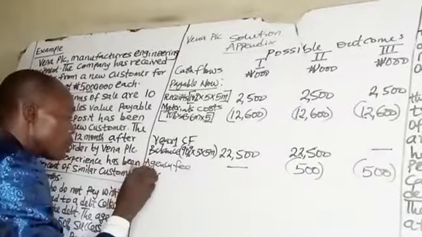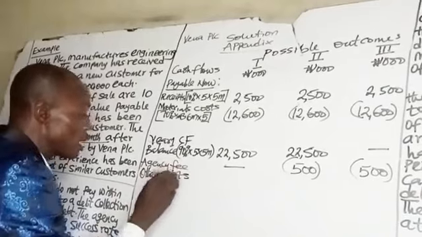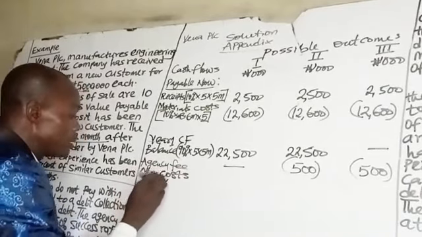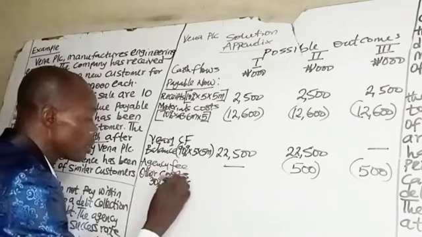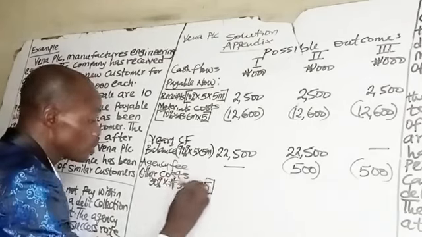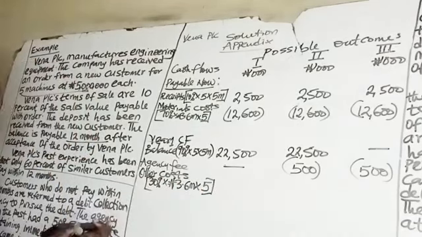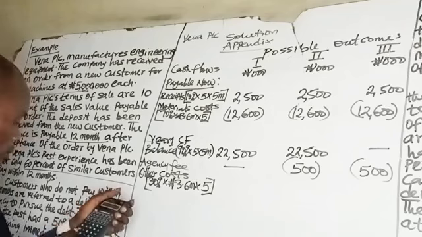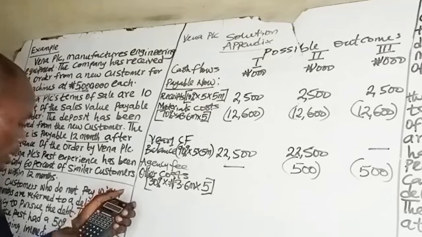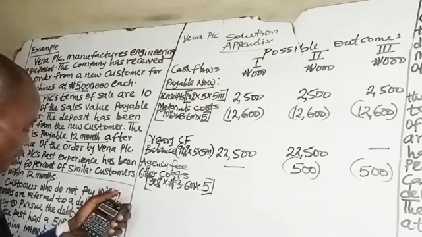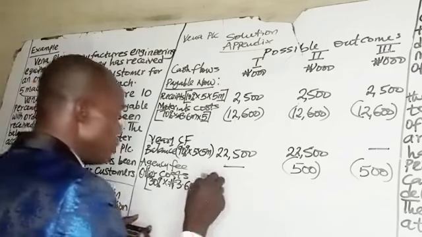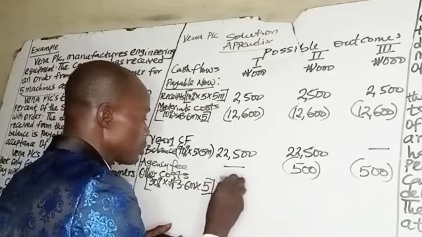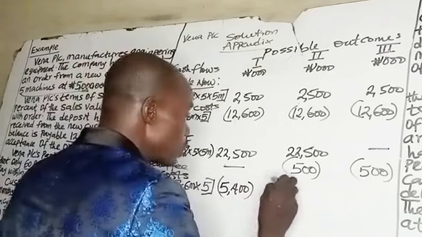So you have other costs, and you were told it's 30% of 3.6 million naira times 5 machines. 3.6 times 5 times 30% gives us 5.4 million. Outflows.